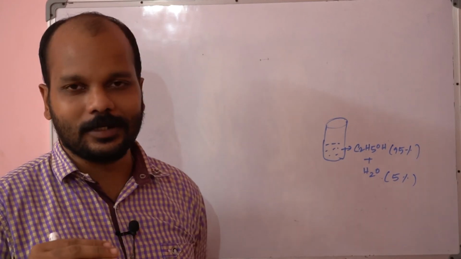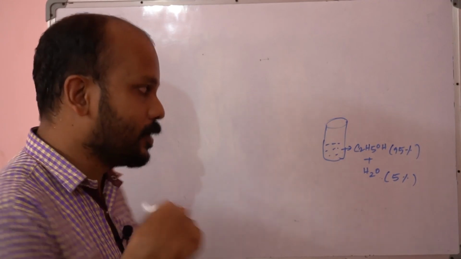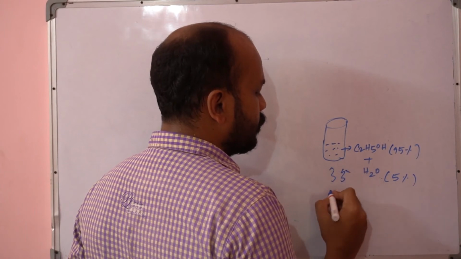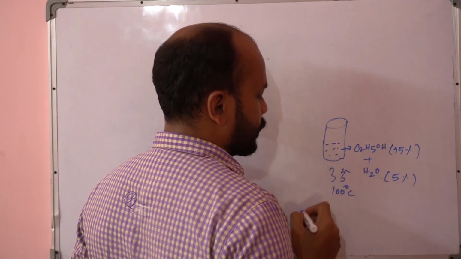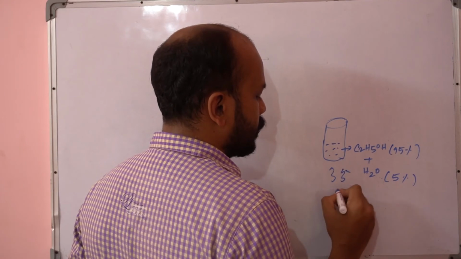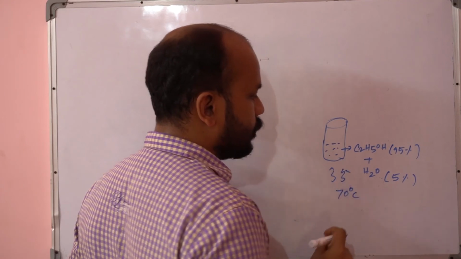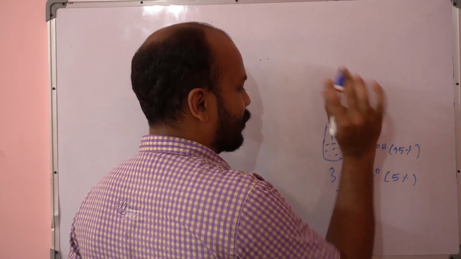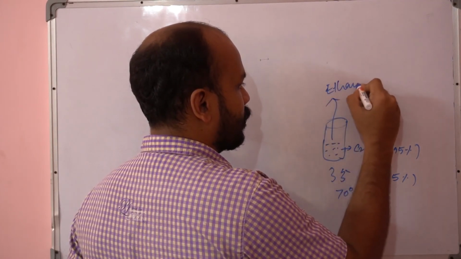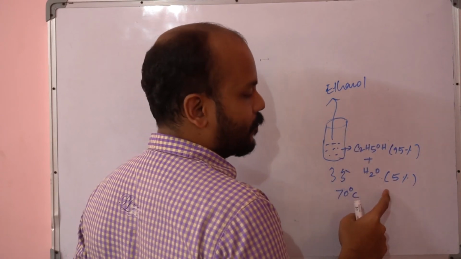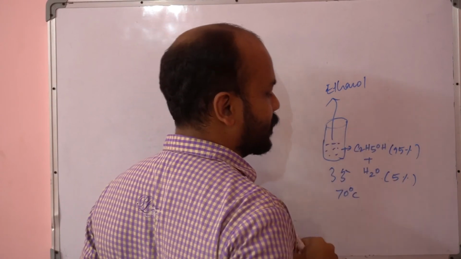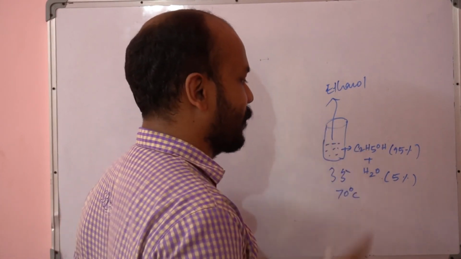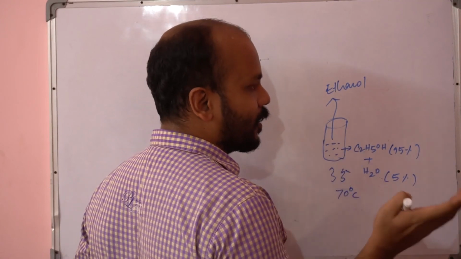If you heat it near 100, the ethanol is going to evaporate easily, right? So think that you are heating at 100 degrees Celsius or, okay, 70 degrees Celsius. What will be your observation? You may think that ethanol will evaporate out and 5% of water will be there. That is going to be your interpretation, right? But once this particular composition is reached,